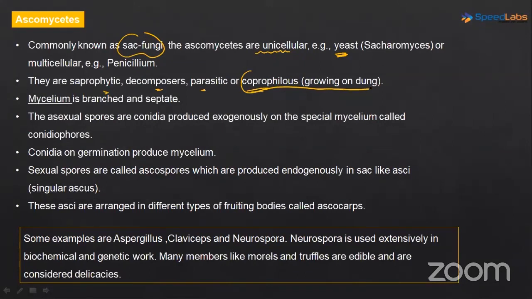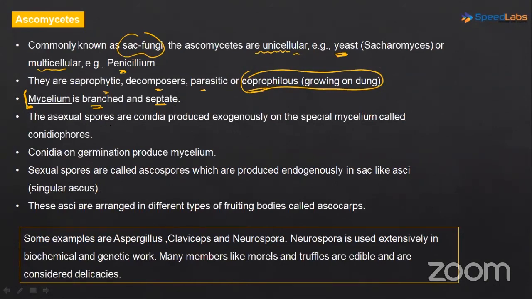Coprophilous is a different term. The fungus which grows on dung, that is coprophilous. Okay, so these ascomycetes can either be unicellular like yeast, or they can be multicellular like penicillium. Remember the penicillium notatum? It is coming under the class ascomycetes. Now, mycelium here is branched and septate. Okay, branched and septate. Recall the differences between aseptate and septate.